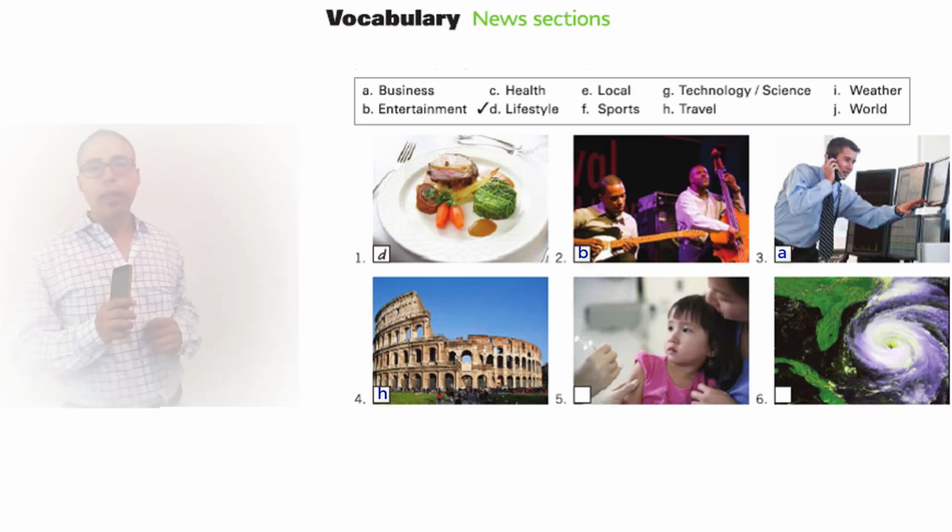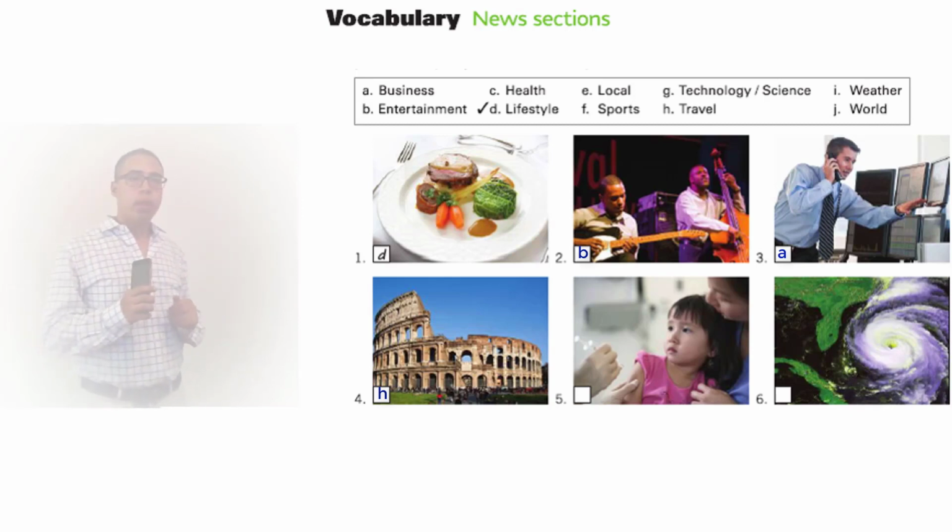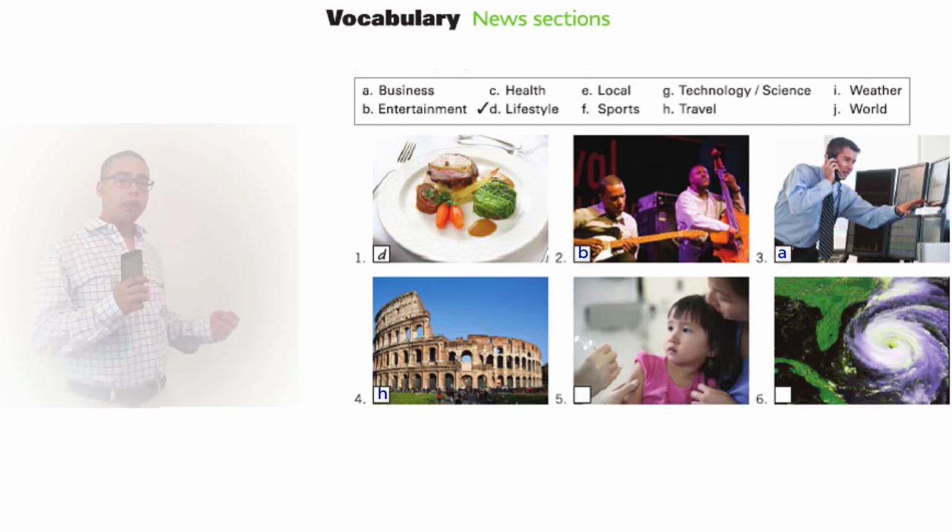Okay. Now, number 5. We see a little girl. She's in her mom's arms. And we see another hand. The hand seems to be holding a needle. Right? She looks like she's about to get a shot, a vaccine shot, maybe. So where do you think we can find this image? Which news section? It's C, health.